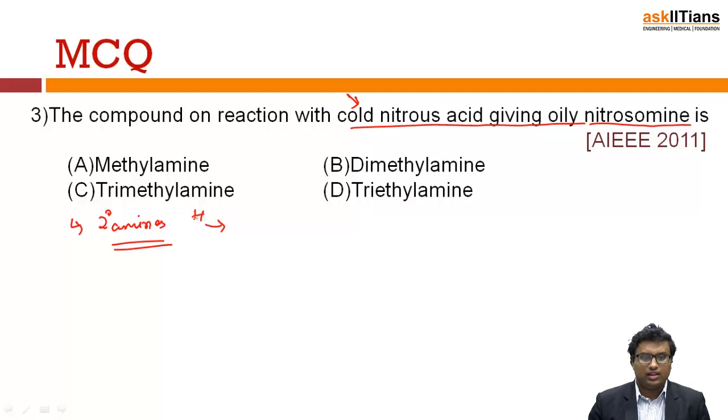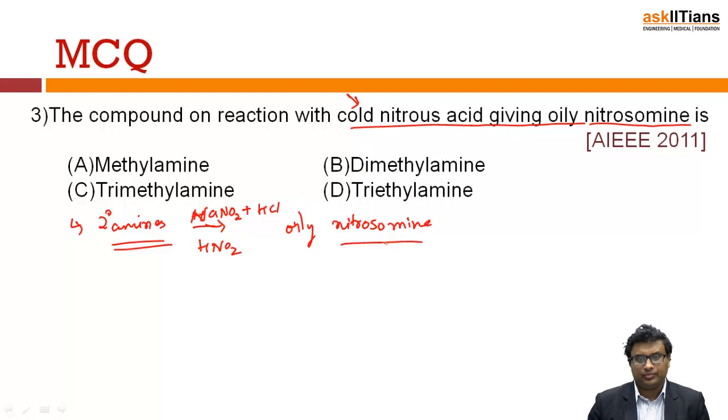If it reacts with NaNO2 and HCl, or HNO2, you will get an oily nitrosamine. So let's see: methylamine is a 1 degree amine, this is a 2 degree amine, this is a 3 degree amine, and this is also a 3 degree amine. So the answer is obviously B, since it is a 2 degree amine.